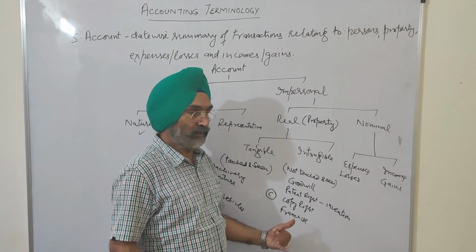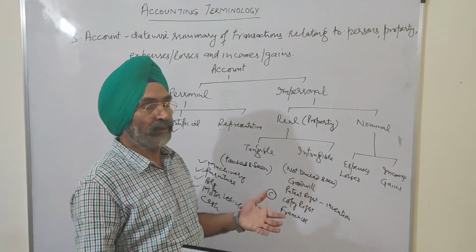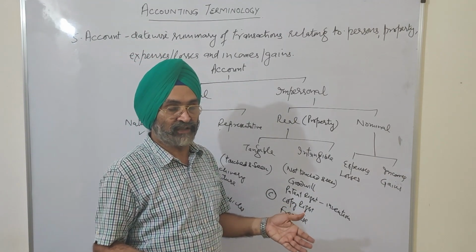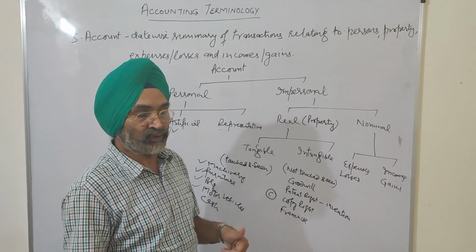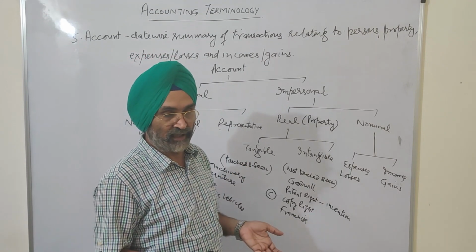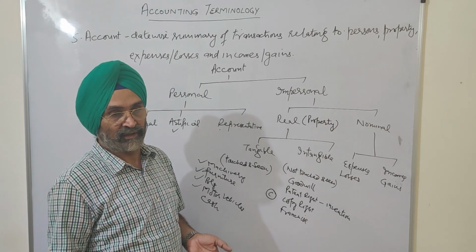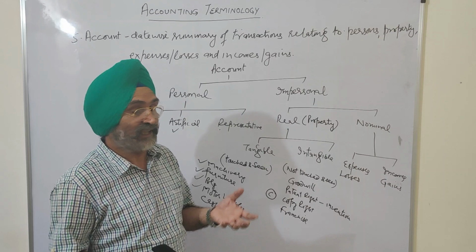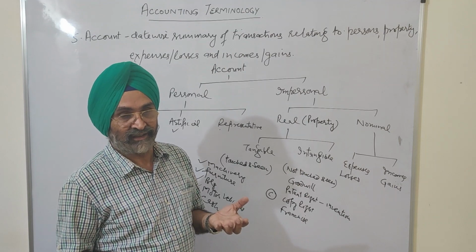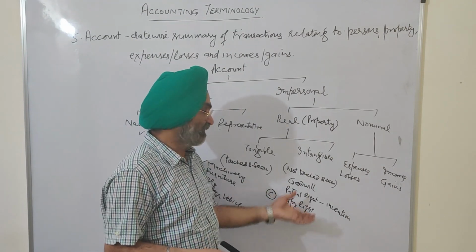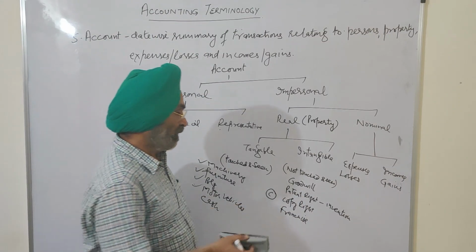Franchise: the right to use the name, etc. Delhi Public Society has given franchises all over to open Delhi Public Schools. So we are using the right of Delhi Public Society to open a particular branch. They charge some amount from us. What have they given us? They have given us a right to use the name and the instructions. That right is called a franchise. These are all intangible assets.